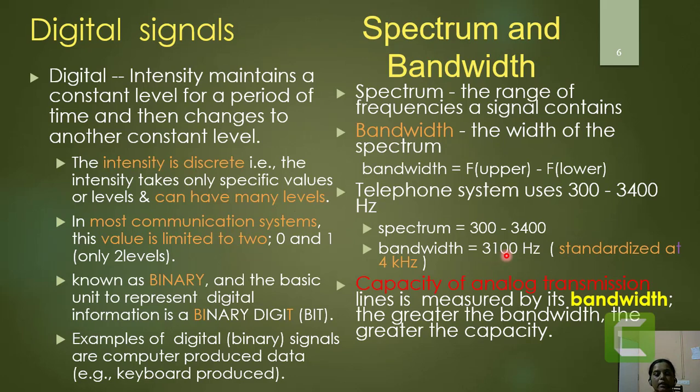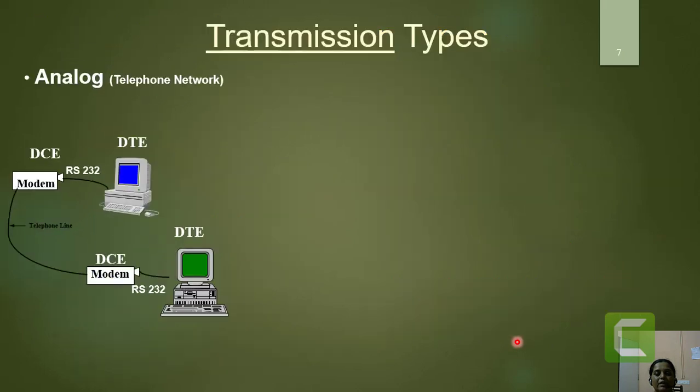Another thing, friends, in a digital communication system, if the bandwidth of the lines is greater, definitely the capacity of that system is greater. And that's why in every transmission type we have to look at the bandwidth of that channel or the medium over which we are transmitting the data.